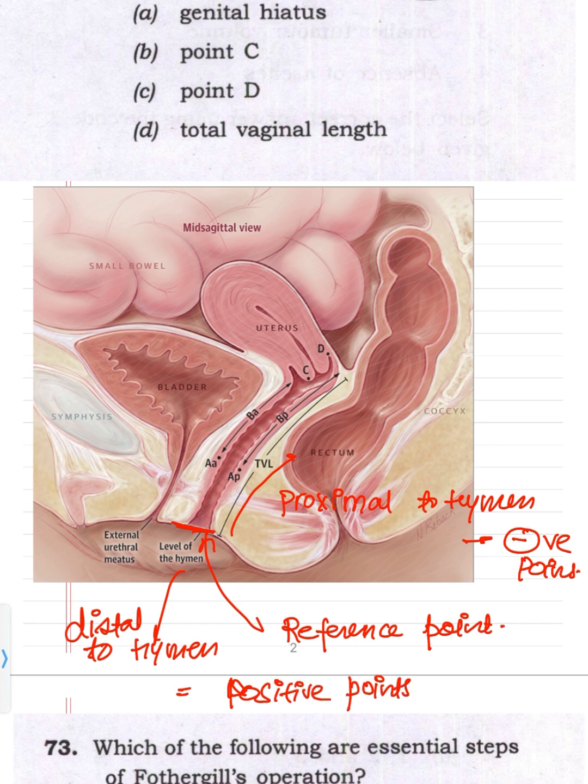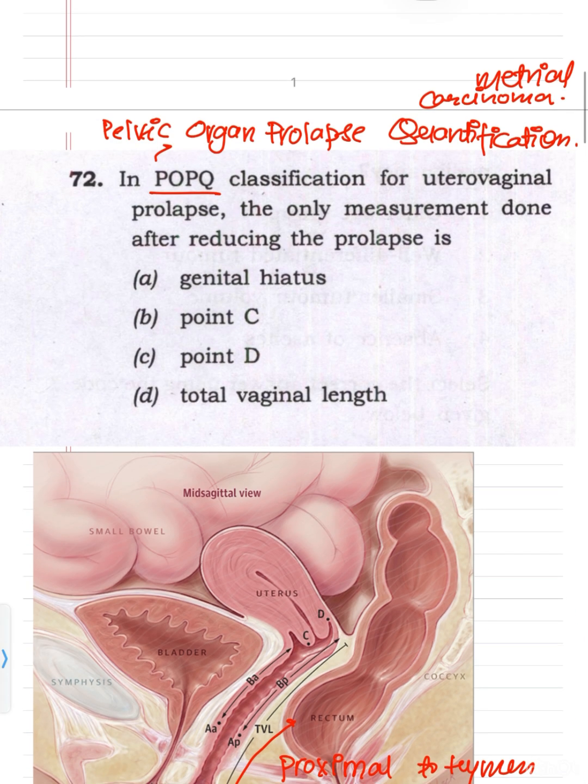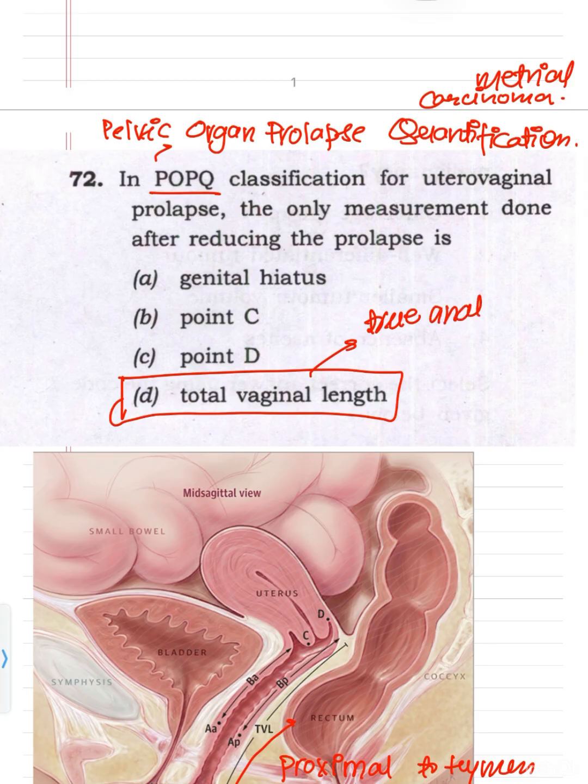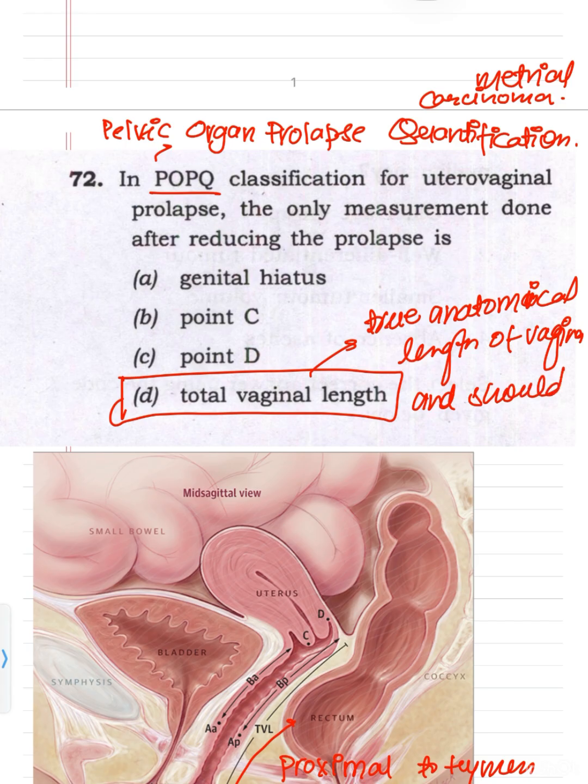But our question is asking which of them is done only after reducing the prolapse. So the answer will be total vaginal length. Why? Because it represents the true anatomical length of the vagina and should not be shortened by the prolapse.